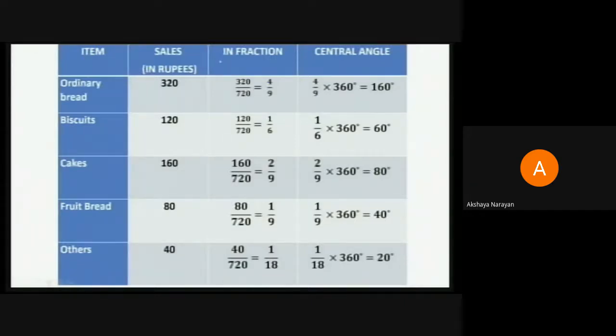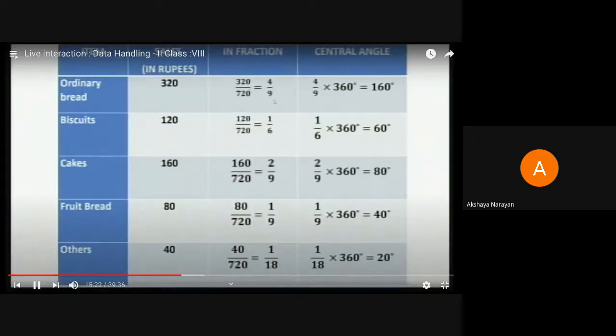So the items we have already listed: the ordinary bread, biscuits, cakes, fruit bread, and the other items. The sale in rupees of each individual item was already given to us, which we have written. The next step is the crucial step, because each of these should be represented as a fraction of the whole circle. The whole circle represents the total sale, which is 720. Out of that 720, 320 is allocated for the ordinary bread, so the fraction of the circle is 320 divided by 720, which amounts to 4 by 9.